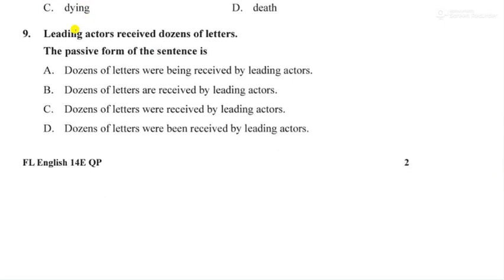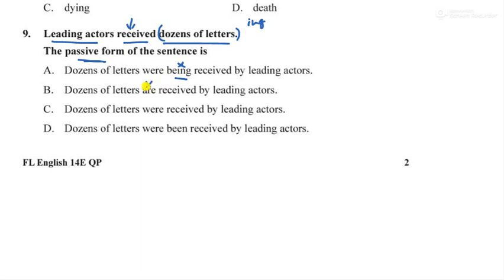Next, question number 9. Leading actors received dozens of letters. The passive form. Okay, so even I have made a video on this active and passive form. So how are you going to answer this? Leading actors received dozens of letters. Okay, so this is subject, this is verb, this is in the object form. So we have to start from here. Dozens of letters. Okay, now this is past, correct? So dozens of letters being cannot be used because we don't have the ing form in this. Okay, so this cannot be done.